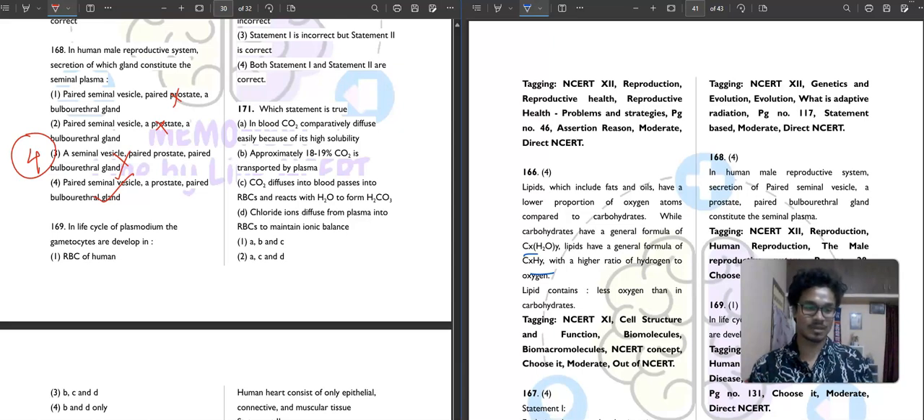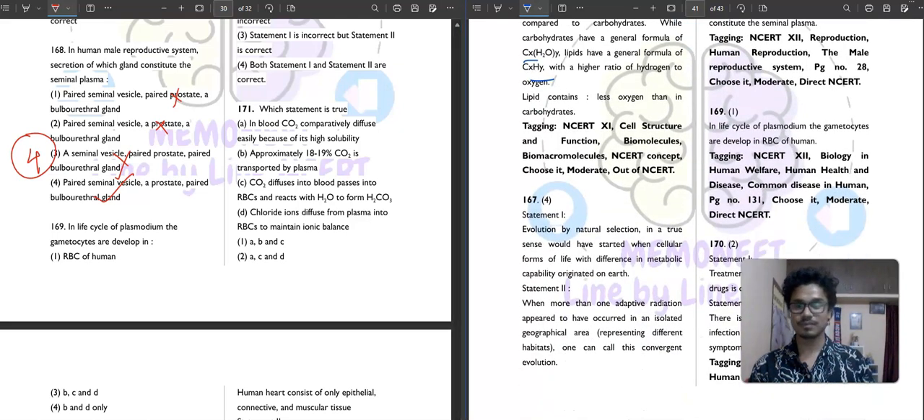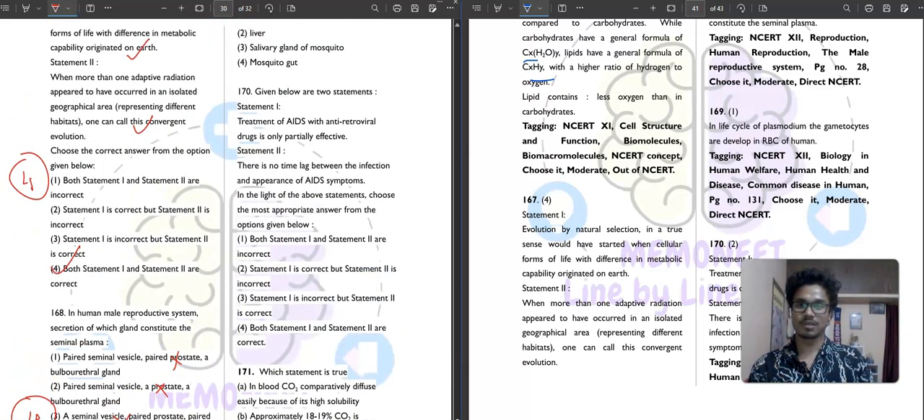Then question number 169. It is saying that in the life cycle of Plasmodium, the gametocytes are developed in RBC of humans. Yeah, in the life cycle of Plasmodium, the gametocytes are developed in RBC of humans. The first option definitely is the correct answer. You don't need to look at others. Then question number 170.